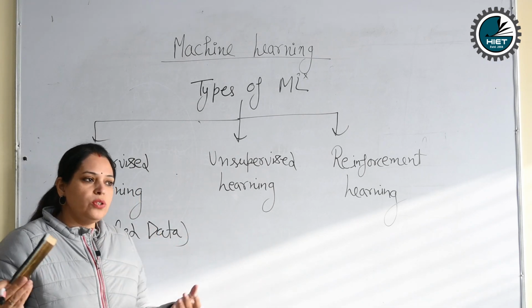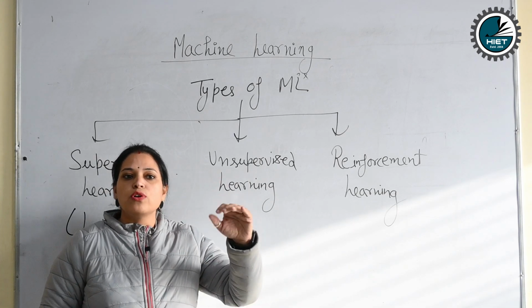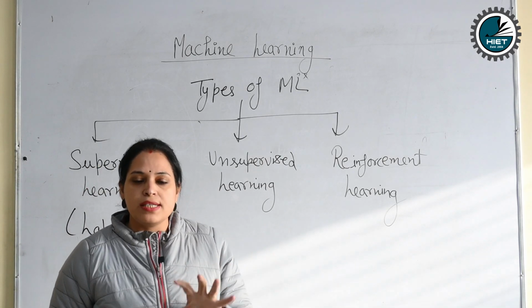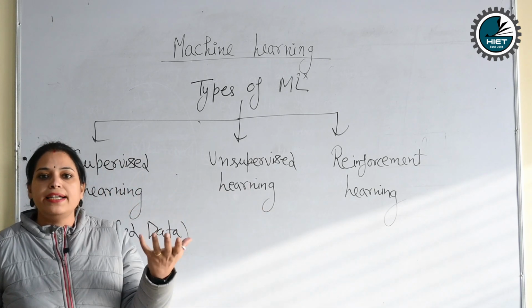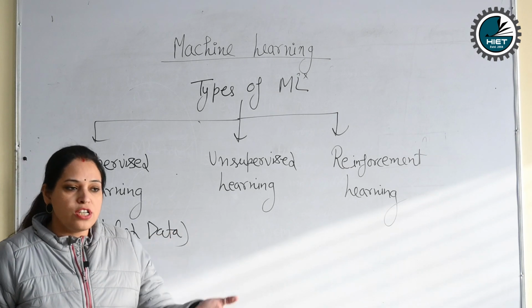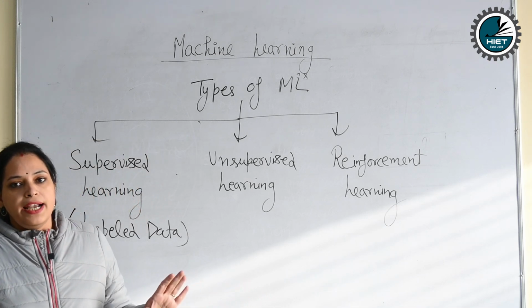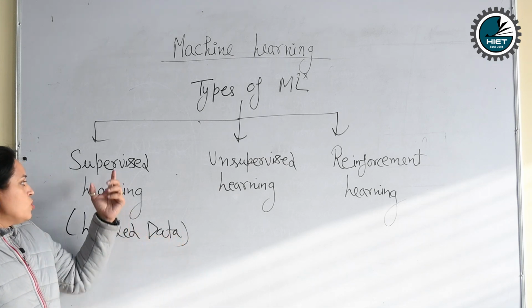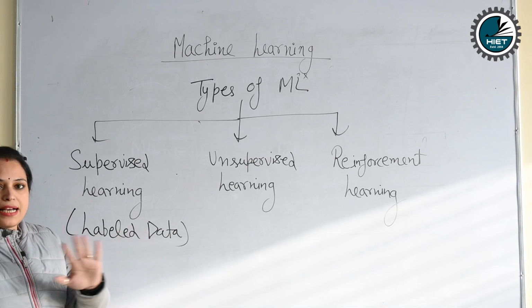Suppose that we are going to a shop to purchase some grocery items. That means our mind is trained to purchase the grocery items. Similarly, we have to train our model to purchase the grocery items. That means it is specific, it is labeled data. Grocery items are the labeled data. It will perform only for the grocery items. In the grocery shop, we have many items like vegetables and fruits, but it will not work on these items. It will only work on grocery items like rice and pulses. Clear? So in supervised learning, the data is labeled, all classified.